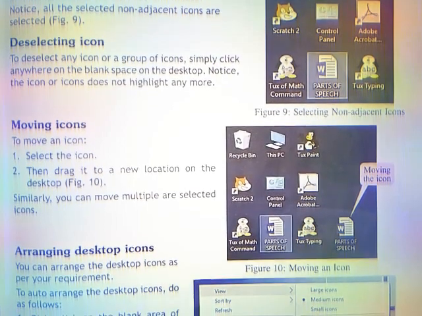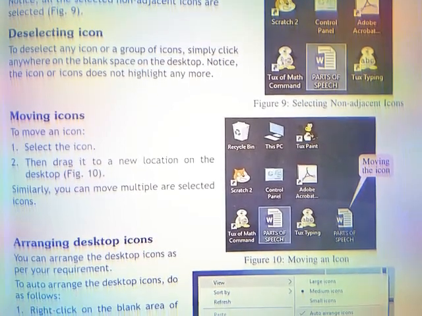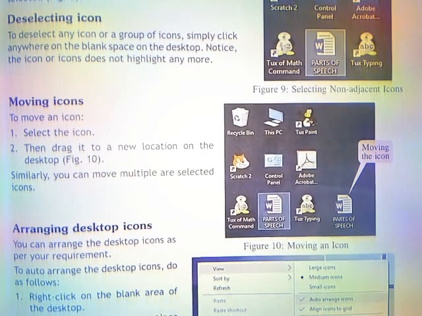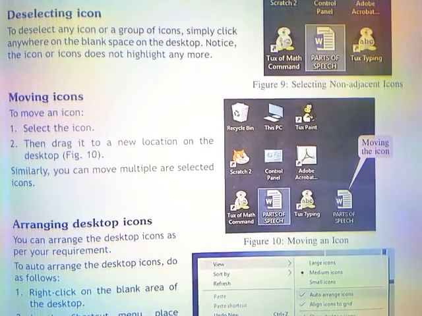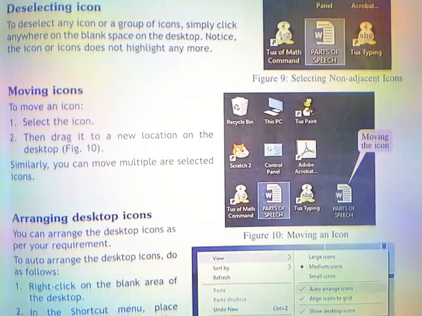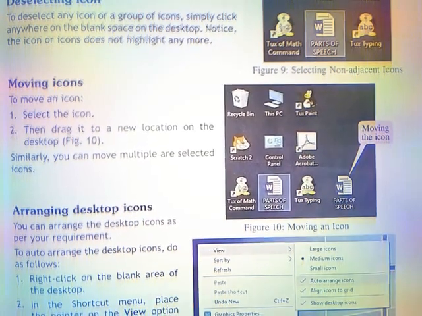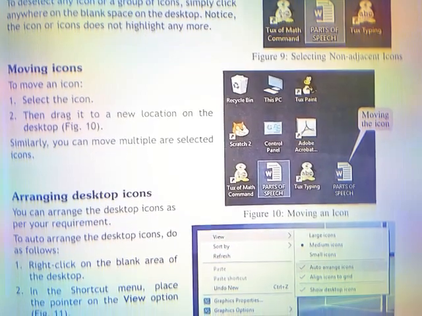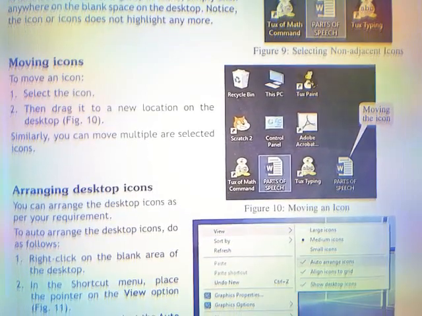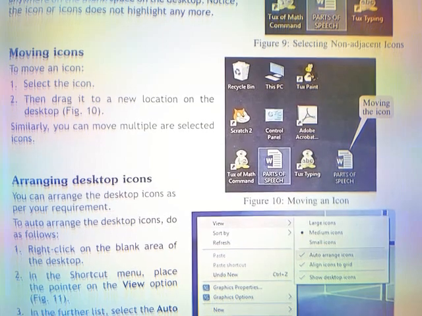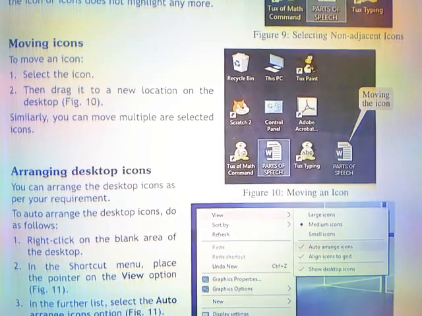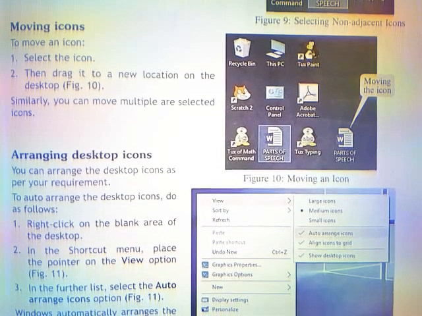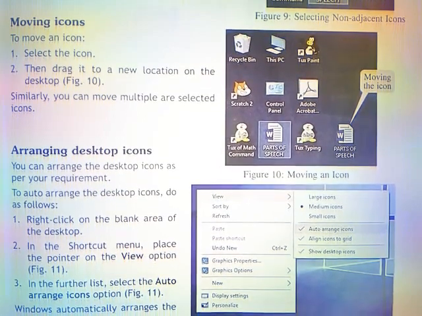Deselecting icons. To deselect any icon or a group of icons, simply click anywhere on the blank space on the desktop. Notice the icon or icons do not highlight anymore. Moving the icons. To move an icon, select the icon, then drag it to a new location on the desktop. Similarly, you can move multiple selected icons.